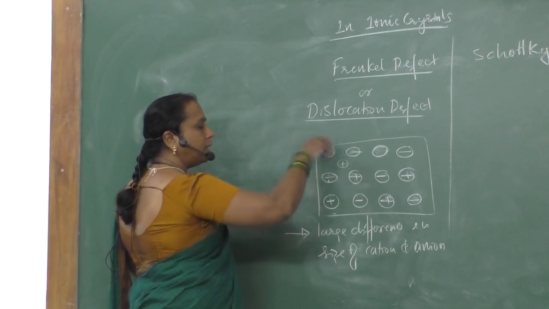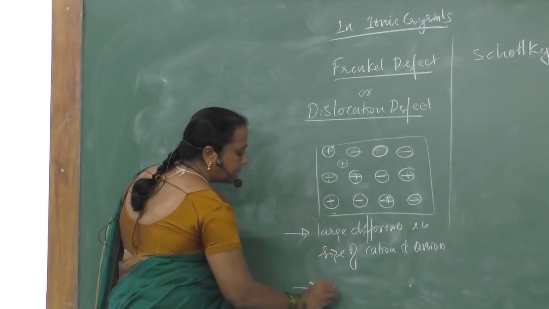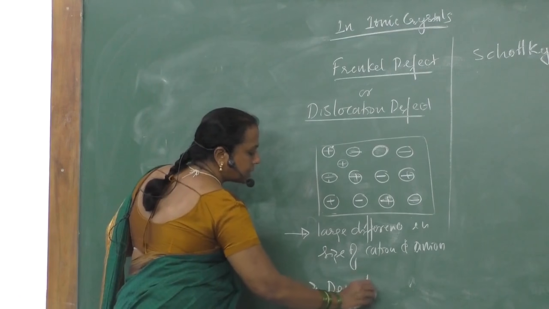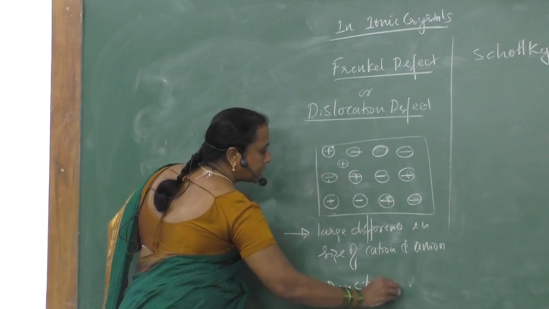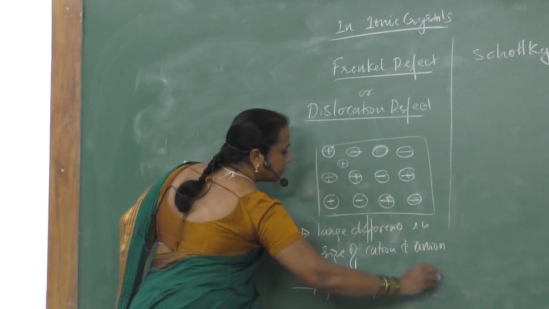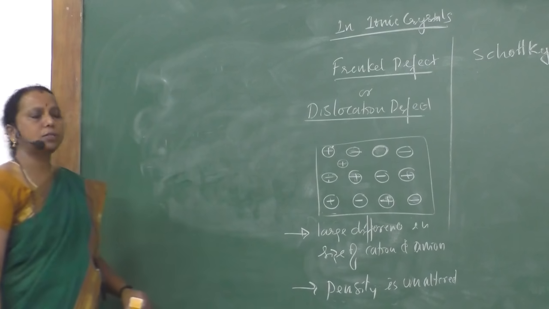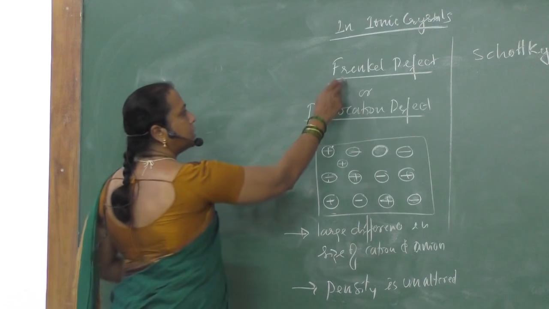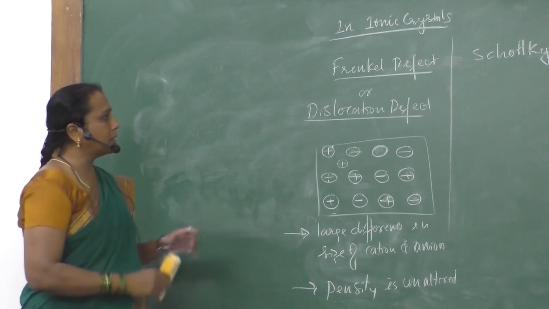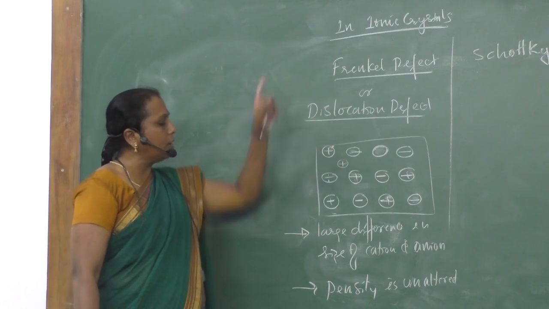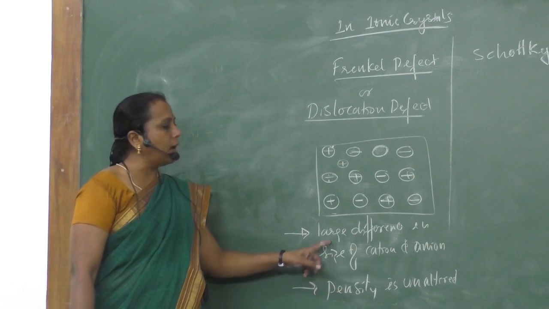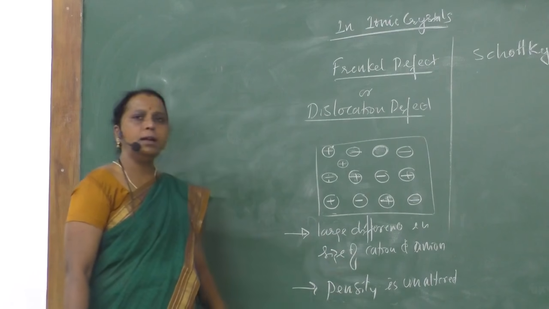Due to this Frenkel defect, there is no missing of particles. The particle is present within the lattice, therefore the density of the crystal remains the same. Density is unaltered, does not change. Such a type of defect is called what? Frenkel defect. So Frenkel defect is seen in ionic crystals in which there is a large difference in the size of cation and anion.